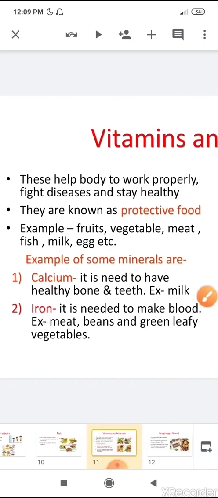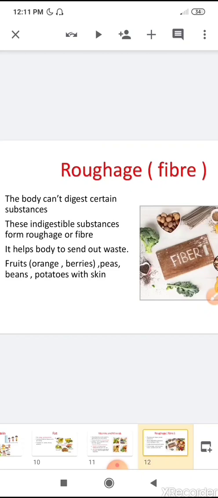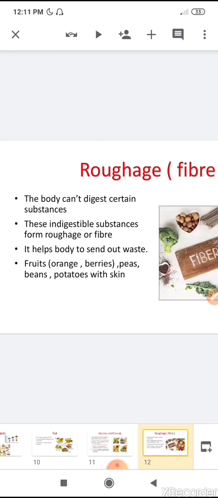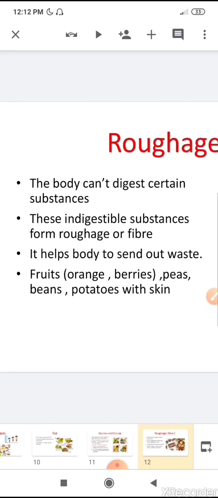Then next we have learned about roughage, also known as fiber. Children, the body cannot digest certain substances. These indigestible substances form roughage or fiber. Fibers are the nutrients which cannot be digested by the body, but they help the body to send out waste. So what are the examples of roughage or fiber food?